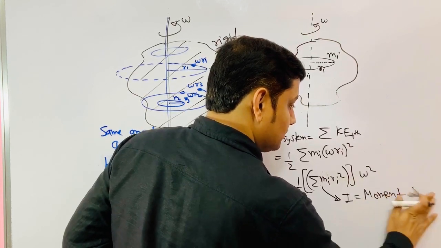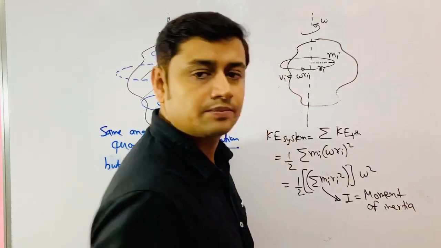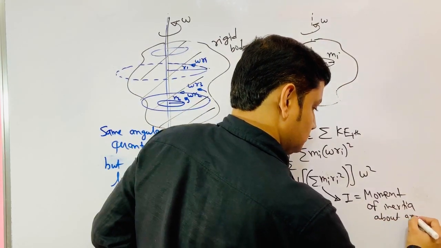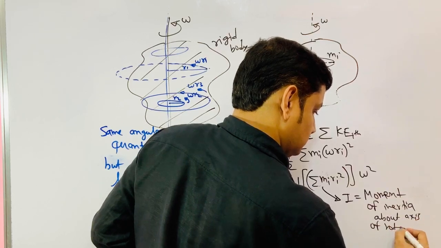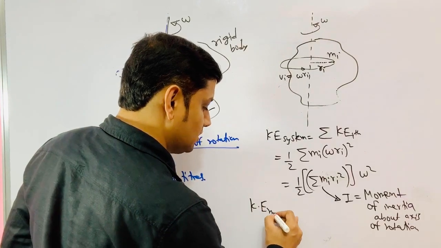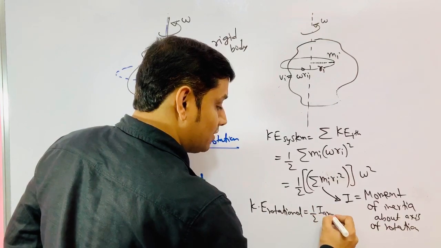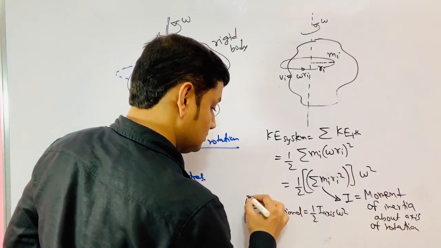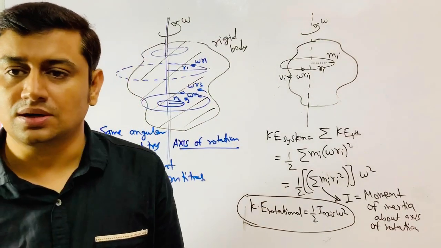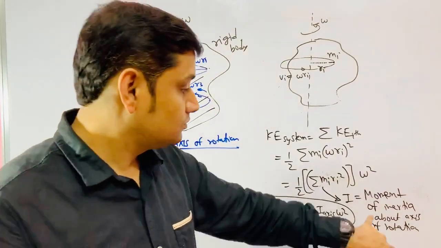Moment of inertia about the axis of rotation. So I can write the kinetic energy due to rotational motion. The rotational kinetic energy is half I about the axis of rotation into omega square. So my expression would be half I omega square. So this is the counterpart of, I is the